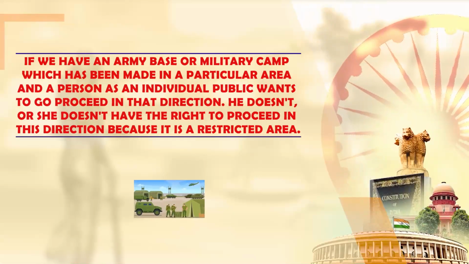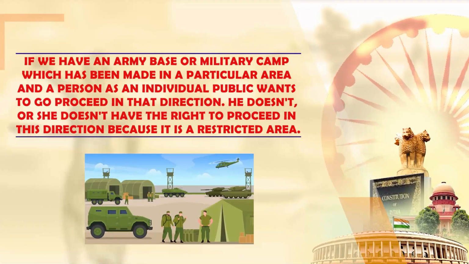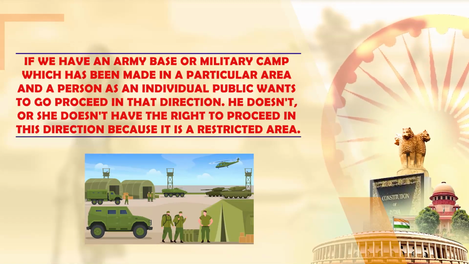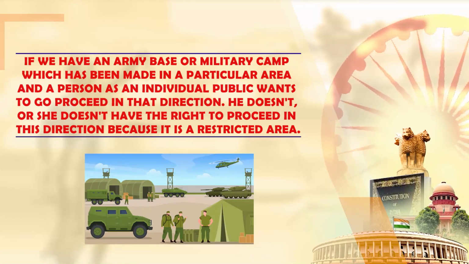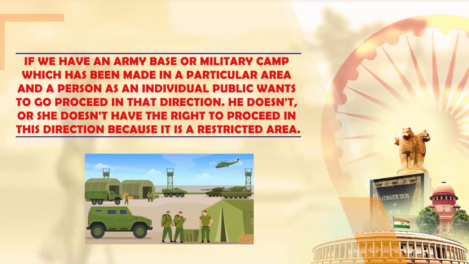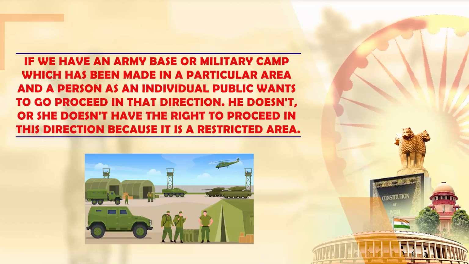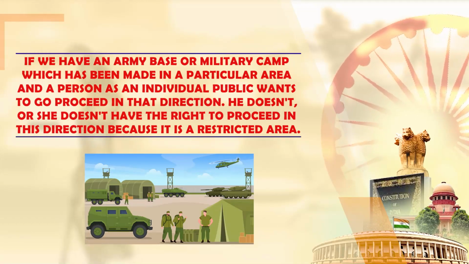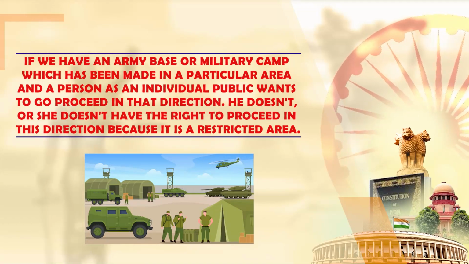When we say right to proceed, it means that he is not withheld by any law from proceeding. For example, if there is an army base or military camp made in a particular area and a person from the public wants to proceed in that direction, he or she doesn't have the right to proceed in this direction because it is a restricted area. So the right to proceed means a normal right to move in a particular direction, and if it has been stopped or curtailed by an individual unlawfully, then we can say wrongful restraint is committed.